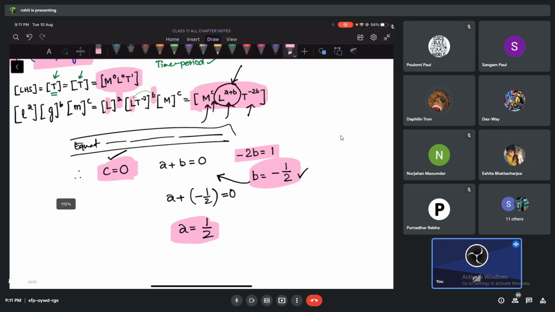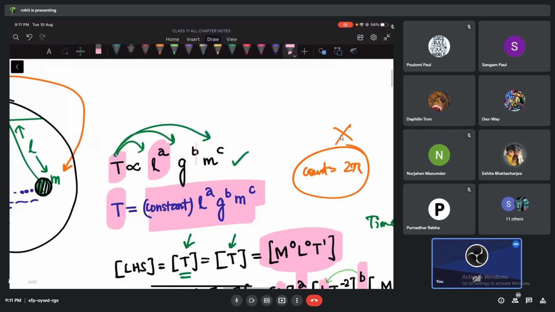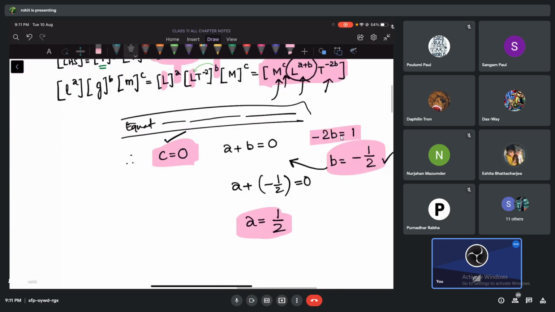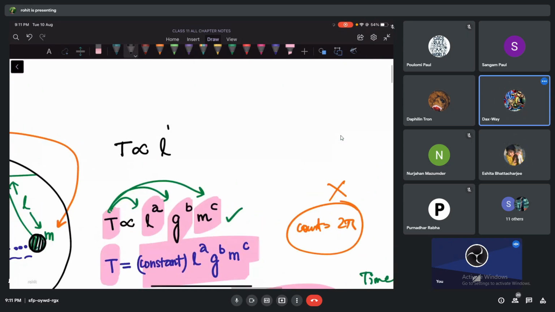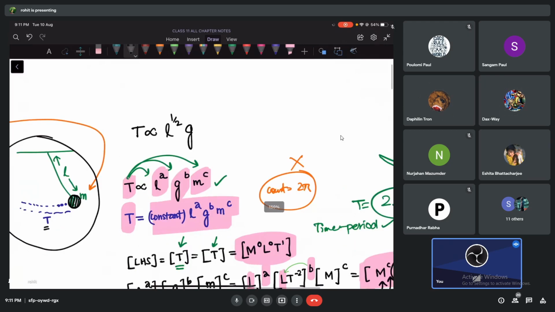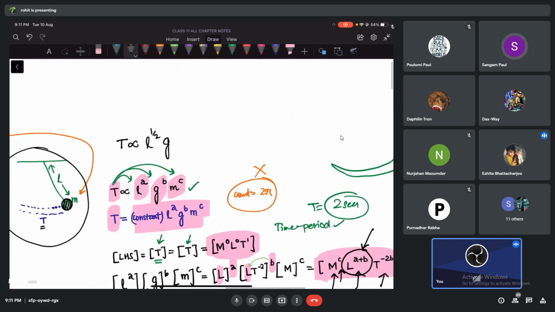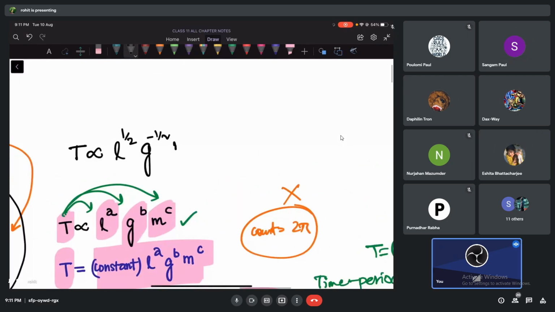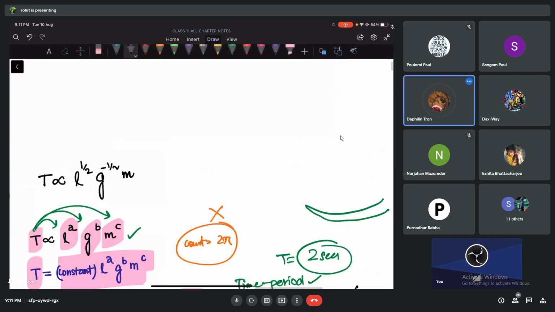Let's not forget what we have written initially. We wrote time period depends on length to the power A, G to the power B, and M to the power C. Now I'm ready to write. T is proportional to L to the power A, and A value is half. So I'm going to put here half. And G to the power B. B is minus half. And M, that is mass of the pendulum, to the power C, that is 0.